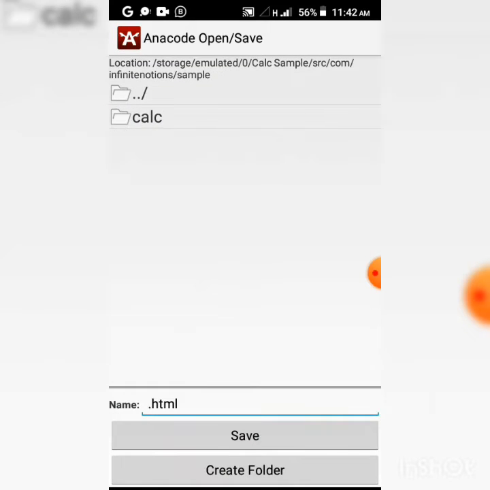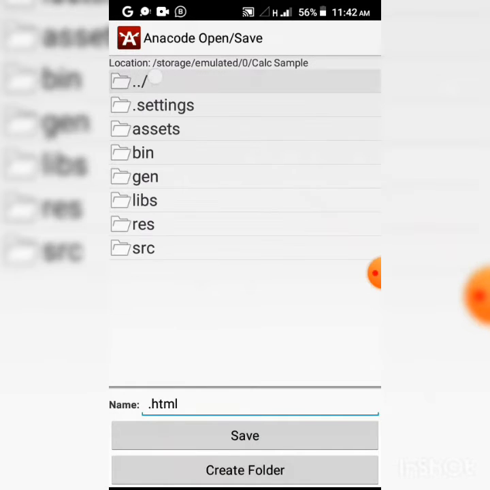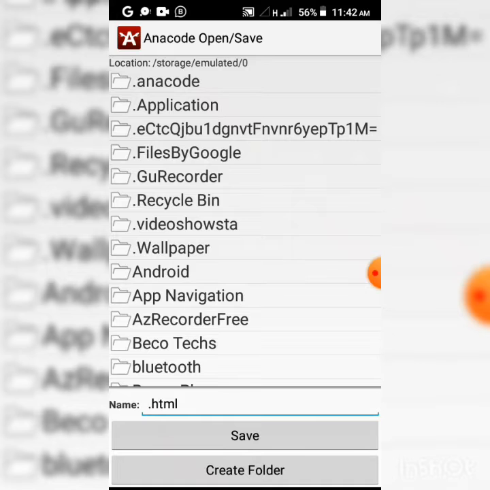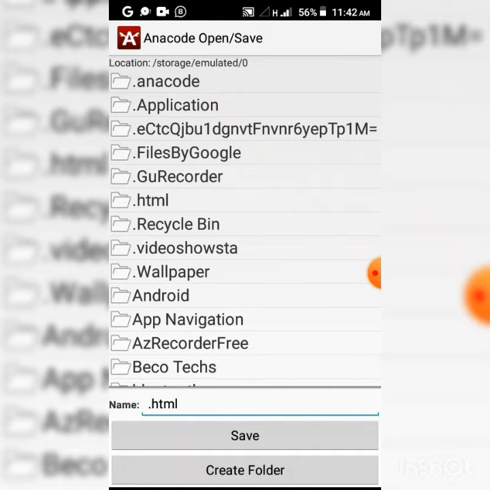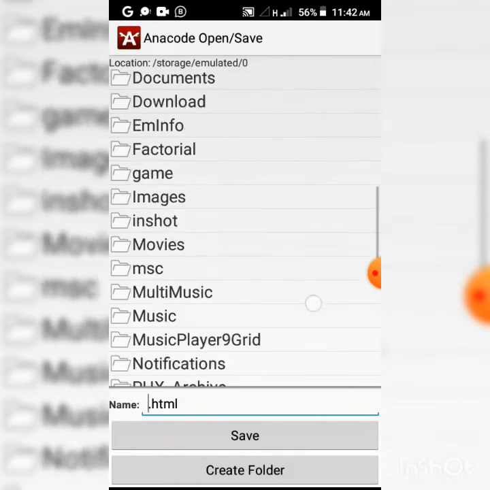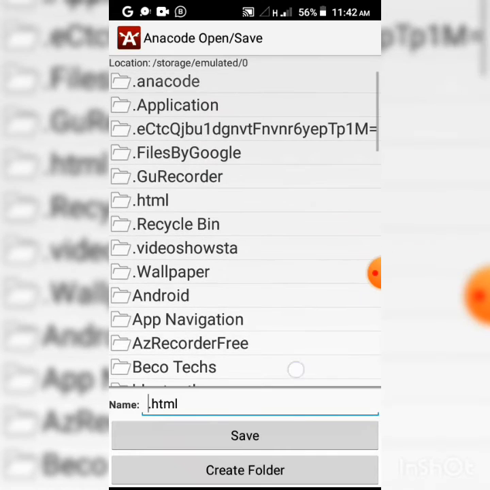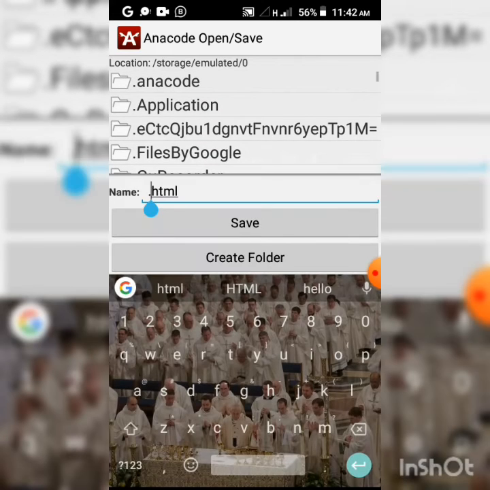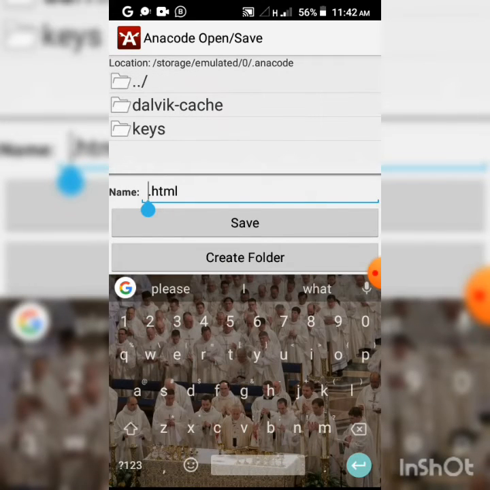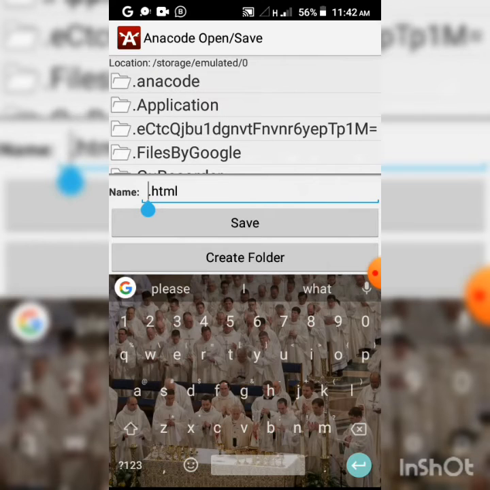We'll save it as, let's see if we can create a new folder. Let's check Anacode. Okay, so index, Anacode, so index.html.